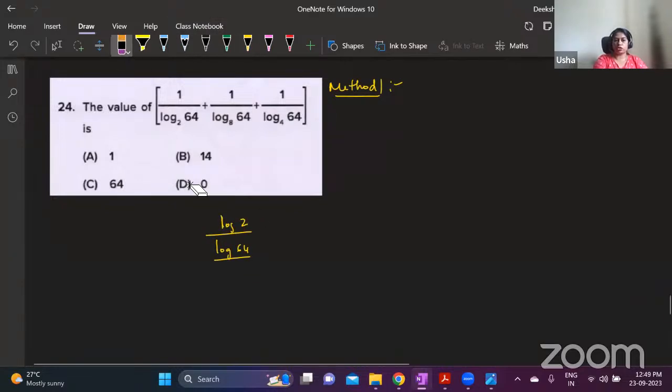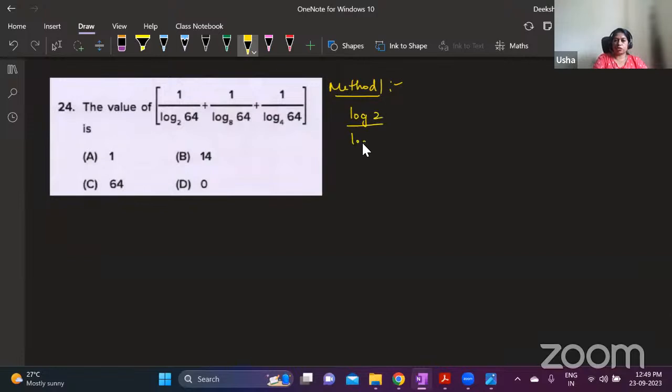Plus log 8 by log 64, and then 1 by log 64 to the base 4 is log 4 by log 64.